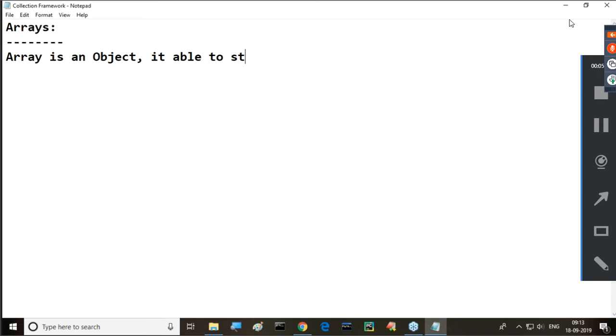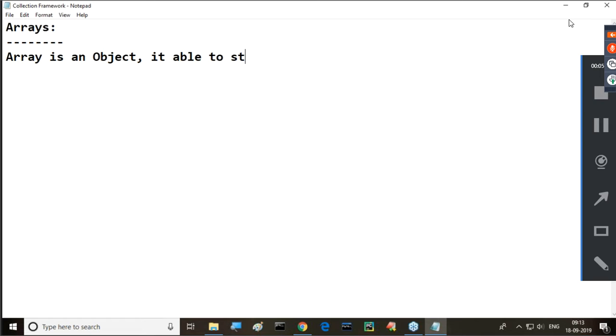Now finally, what's the definition for this array? Array is an object. It's able to store more than one element of the same data type as per indexing. That's it. This is the total awareness here. We can understand clearly. All of you are getting it or not? Okay.